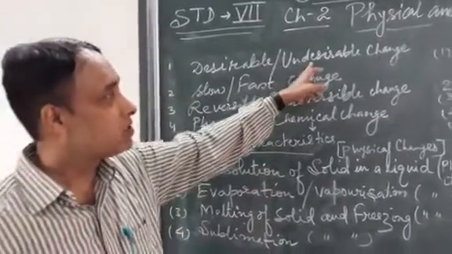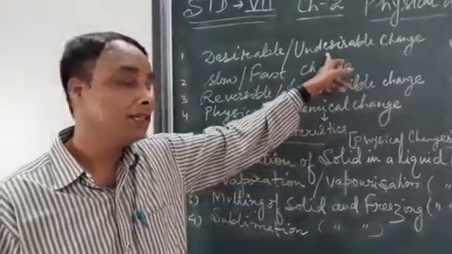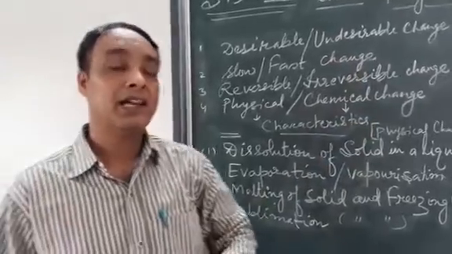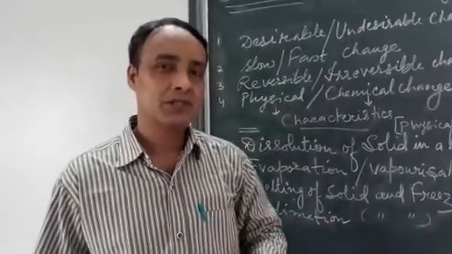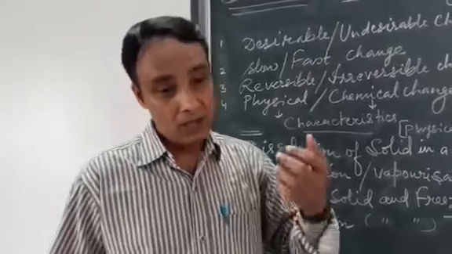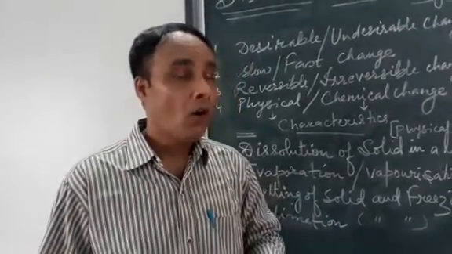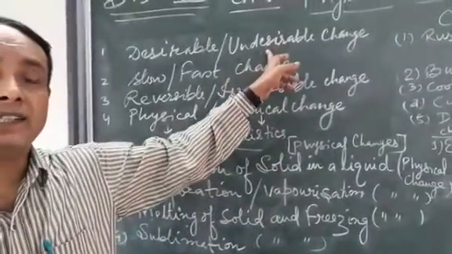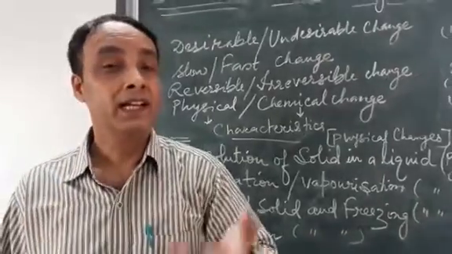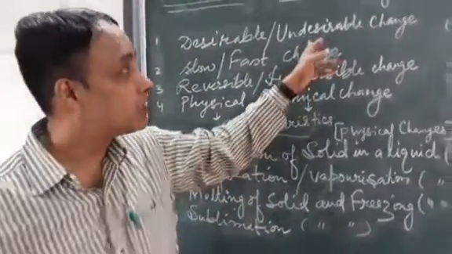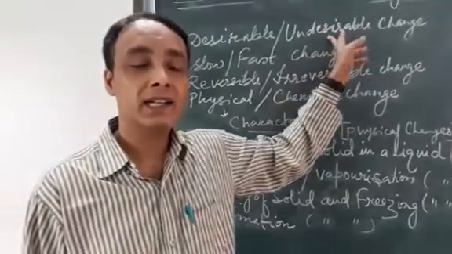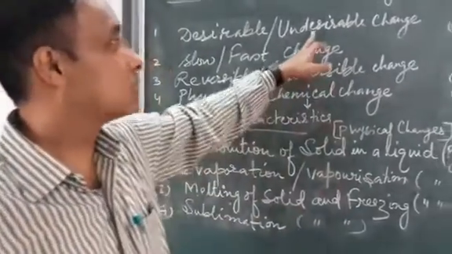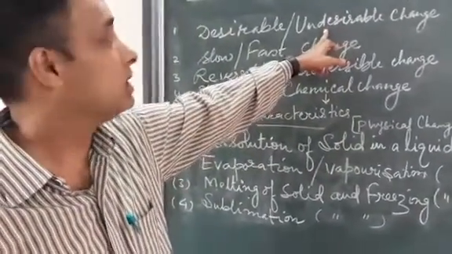But there are some changes which are happening in and around the world. They are called undesirable changes, like earthquakes, like volcanoes, like spoiling of the foodstuff. All these are different types of changes which are undesirable in nature. So what is an undesirable change? It is such a type of change happening in and around the world, but it is not useful for us.